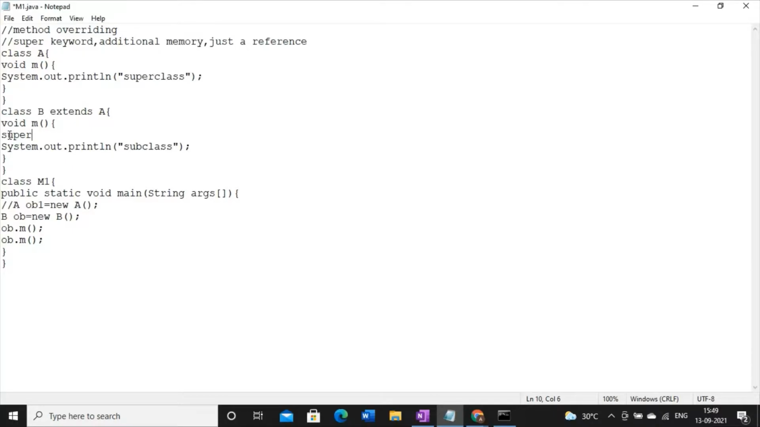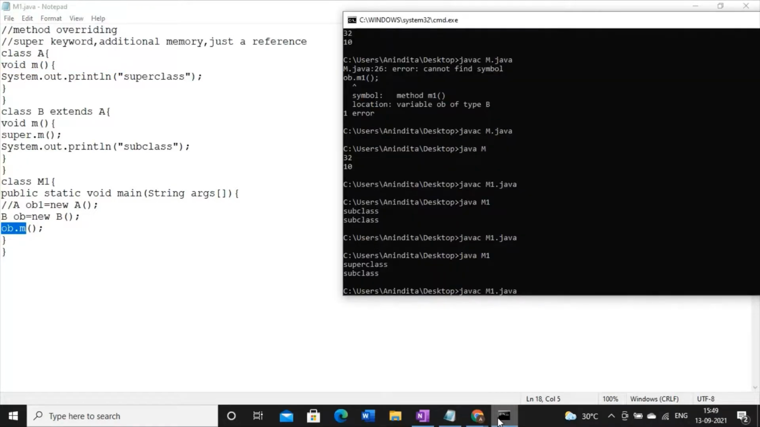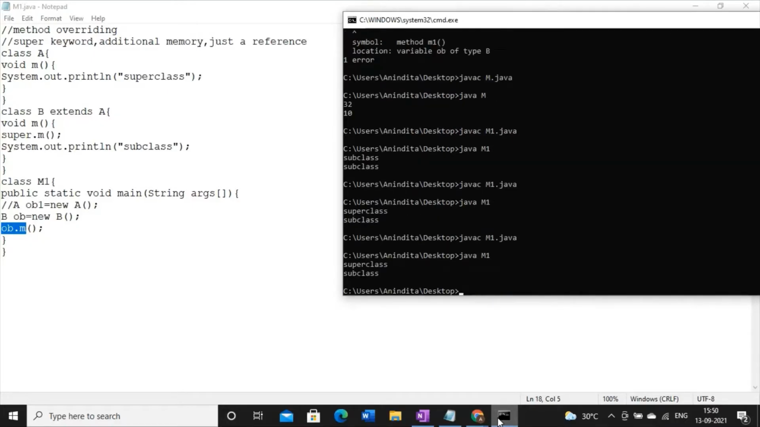Why? I will tell you. So here you have to write super dot. Why are you using this super keyword? To call the method of the superclass. So you have to write super dot, then the name of the method of the superclass. If you do this, there is no need to call this method twice. You just create an object of the subclass and then call this method once. So what will happen? Let's check.